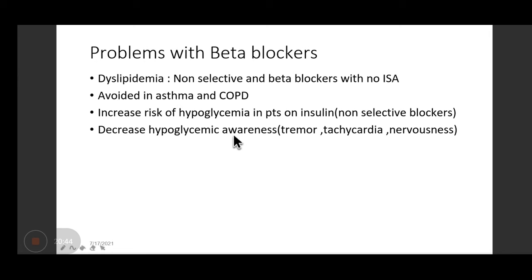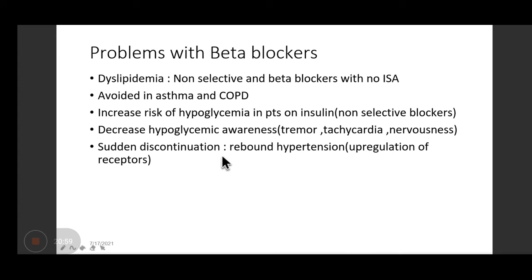What are the signs and symptoms of hypoglycemia? Like tremors, tachycardia, nervousness. But if the patient is on beta blockers, they will be masked. So one won't be able to know the patient is getting into hypoglycemia, and adequate treatment should be given. And sudden discontinuation of the beta blockers can lead to rebound hypertension simply because there is upregulation of the beta receptors. So that can again be a problem with beta blockers.